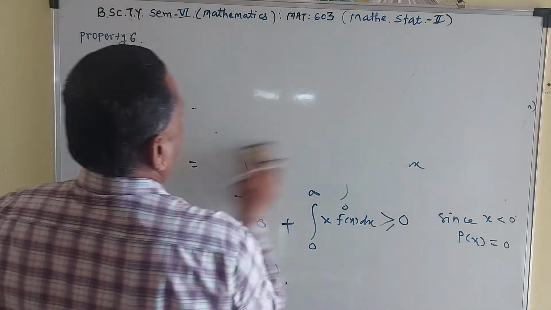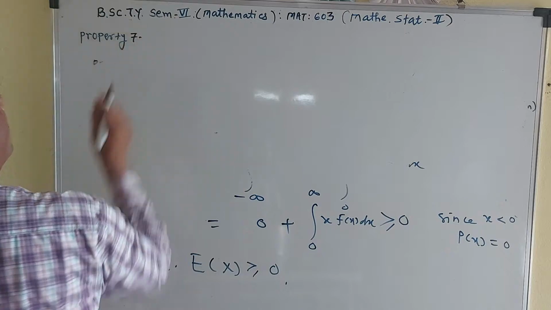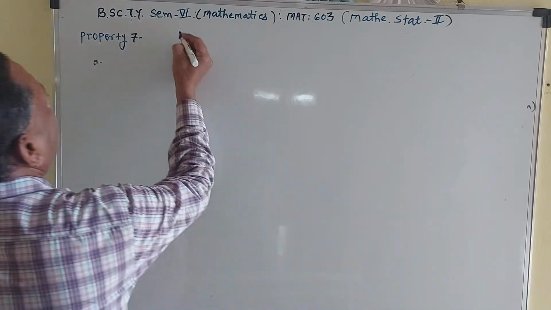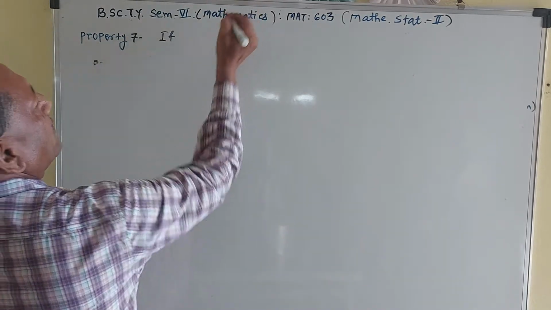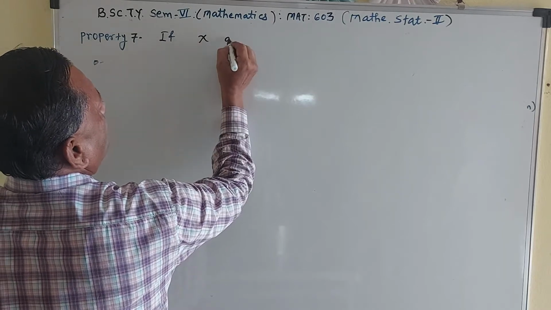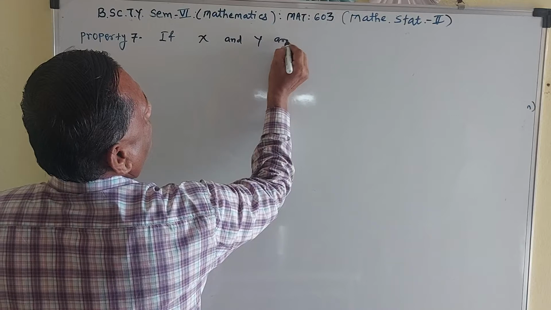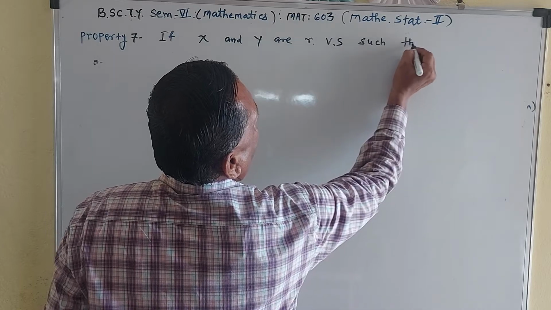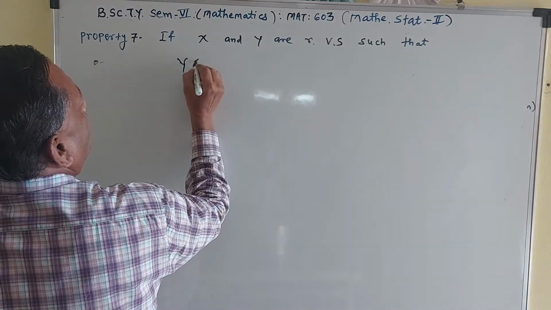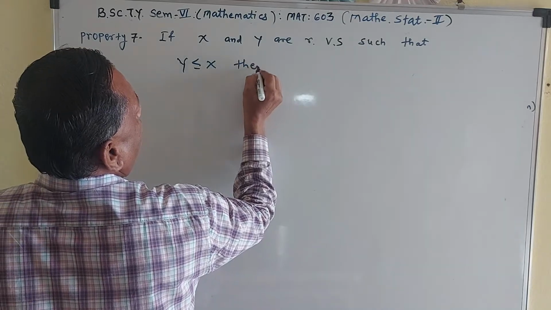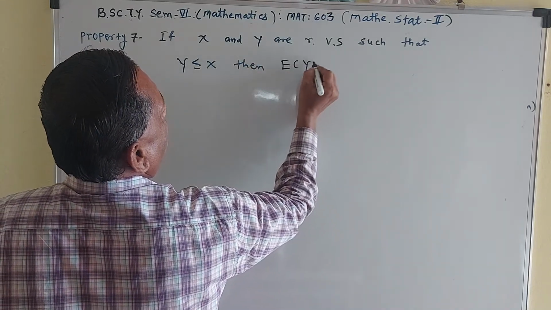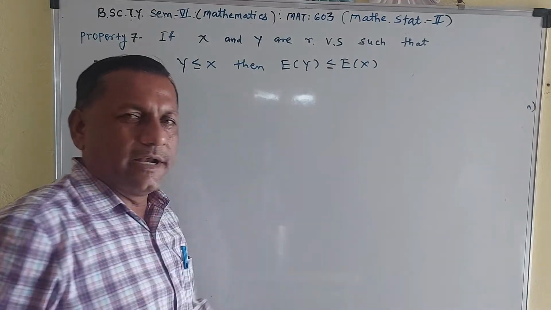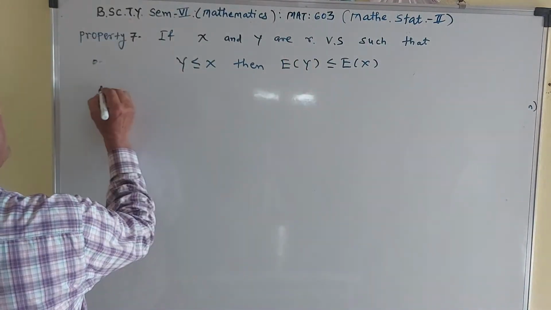Then property number 7. If x and y are random variables such that y is less than or equal to x, then expectation of y is again less than or equal to expectation of x, provided all expectations exist. Again, the proof is very simple.